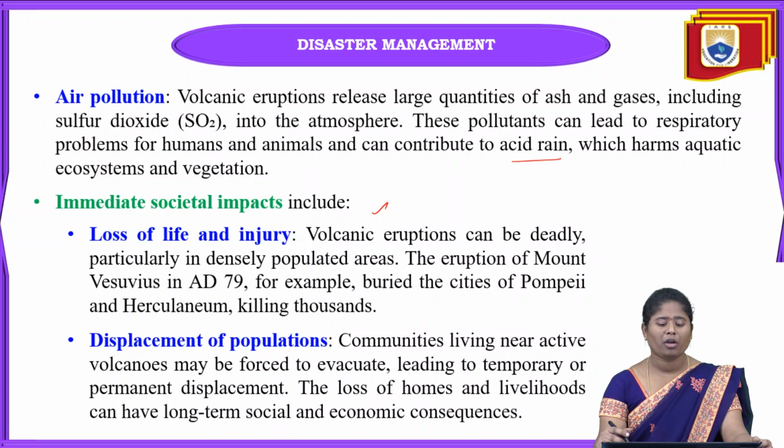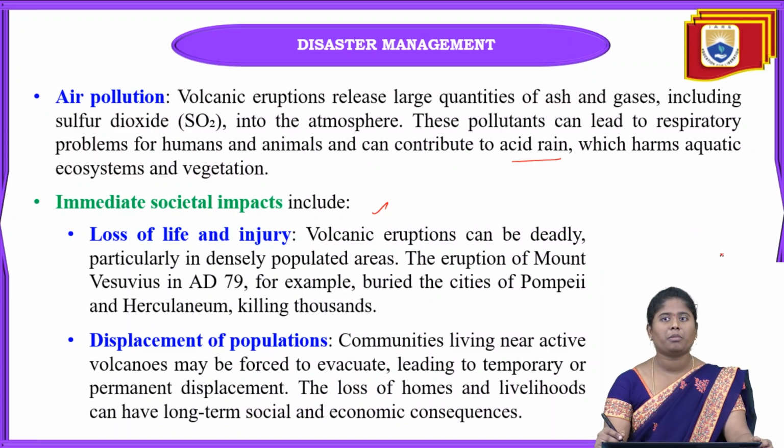Why? For example, in the area of Mount Vesuvius in AD 79, so many people were buried because of this volcano, and the cities of Pompeii and Herculaneum killed thousands and hundreds of people at the time of this volcanic eruption.